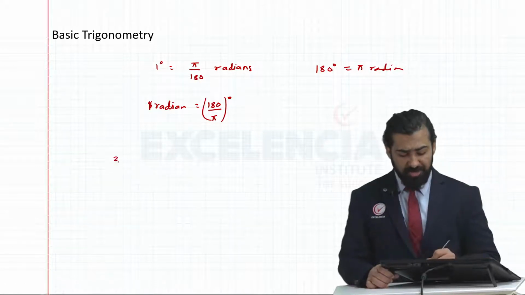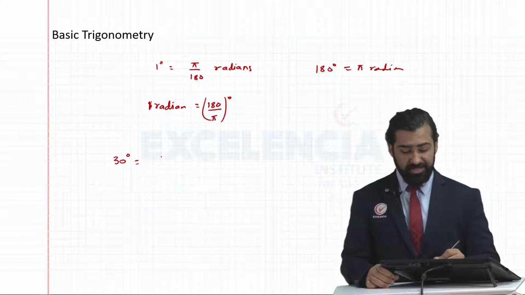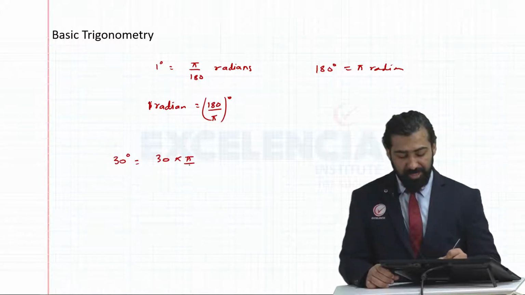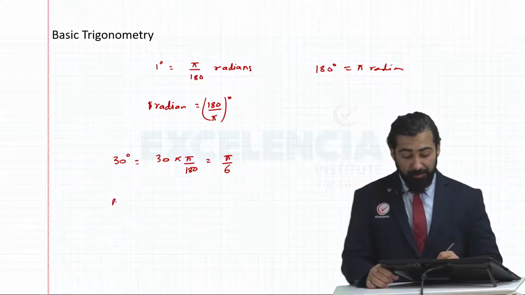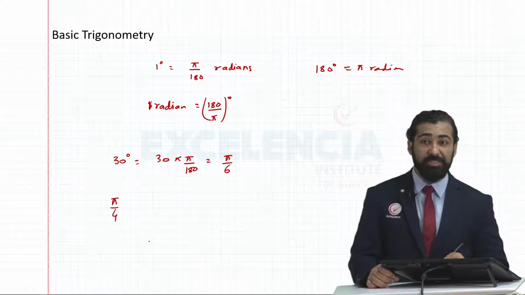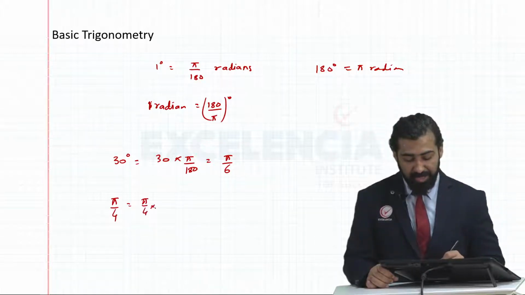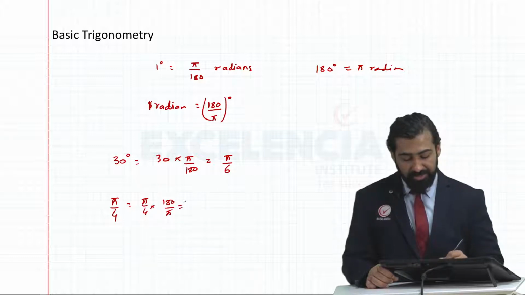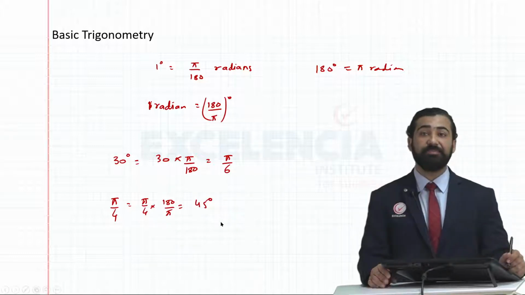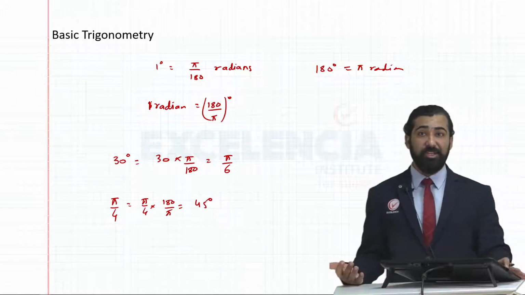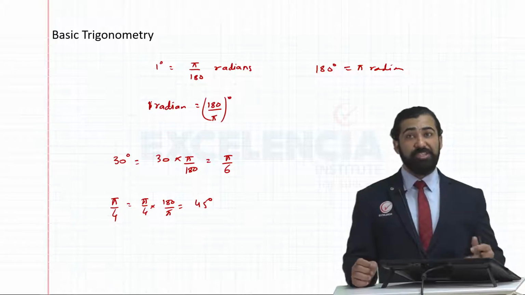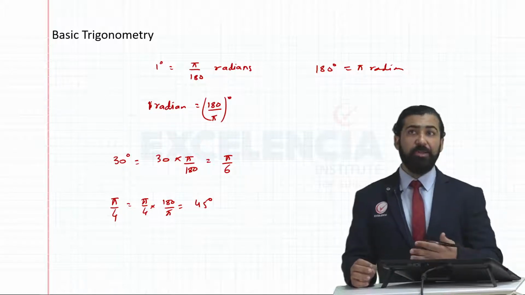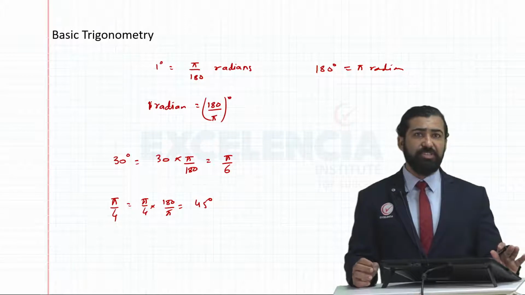So suppose I want to convert 30 degrees to radian, so I'll say 30 degrees is 30 into pi divided by 180, or pi upon 6 radians. On the other hand, suppose I've got pi upon 4 radians and I want to convert this to degrees, I'll say this is equal to pi upon 4 into 180 upon pi. So that will give me 45 degrees. In higher math, we generally do all our calculations using radians rather than degrees. So if questions on radians come, whatever formulae we have discussed, no need to change the formulae.